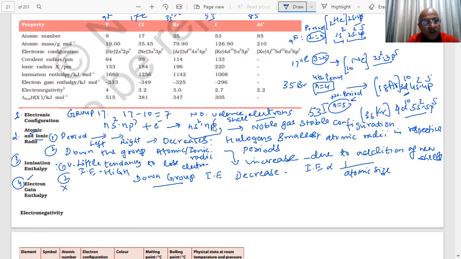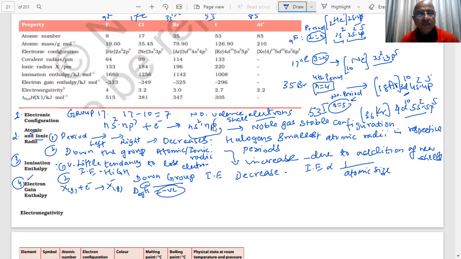What we are saying, you have X g halogen, add an electron, you will get X minus g, and delta electron gain enthalpy, student, is a negative value. More the tendency to attract electron, more will be the negative gain enthalpy. Yes or no?